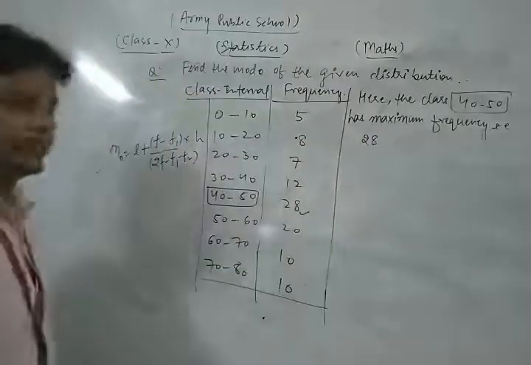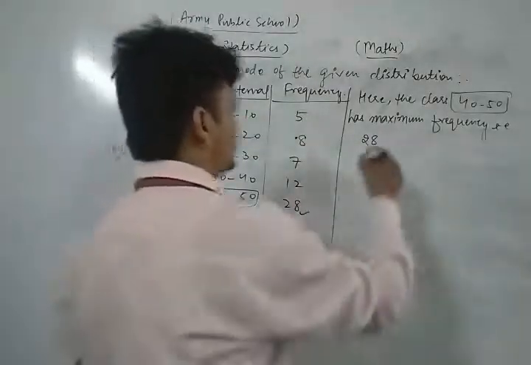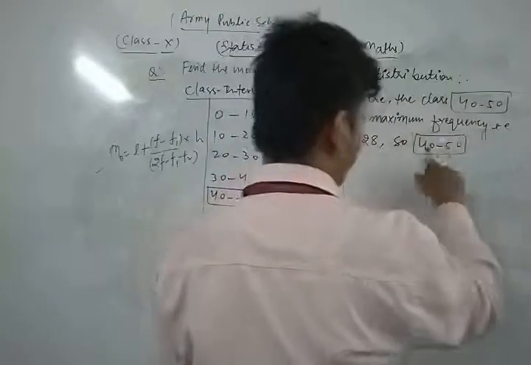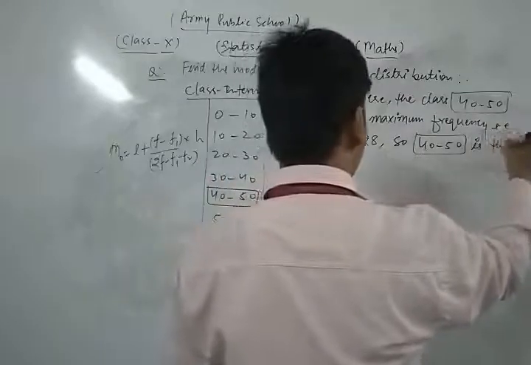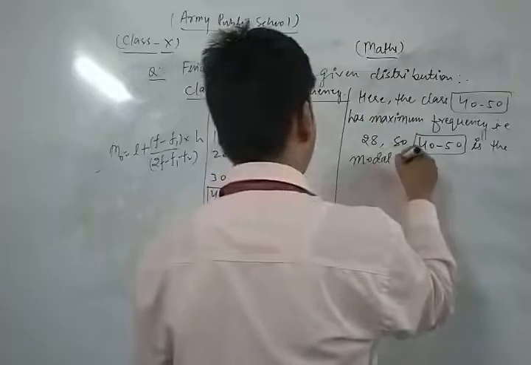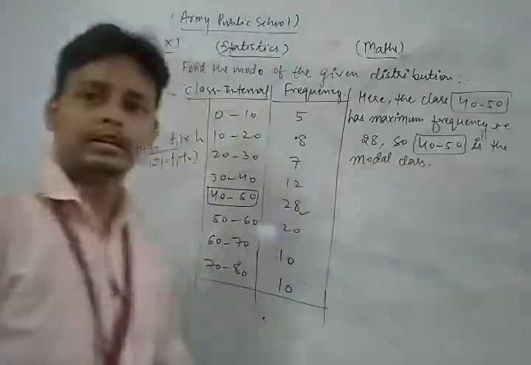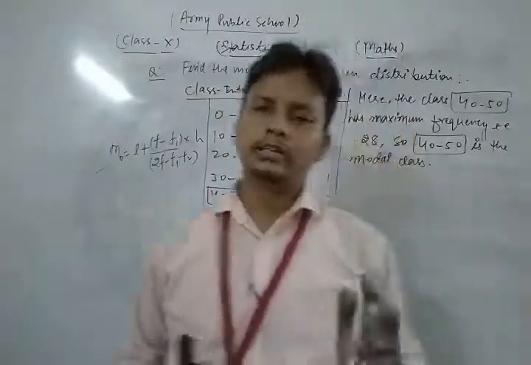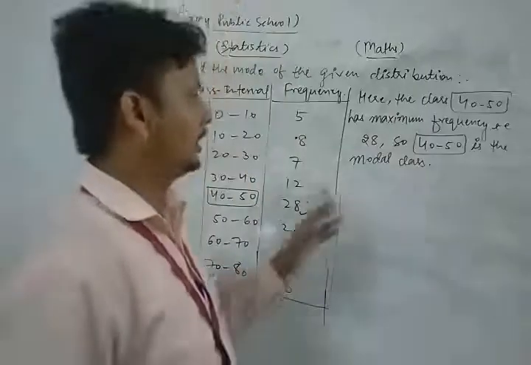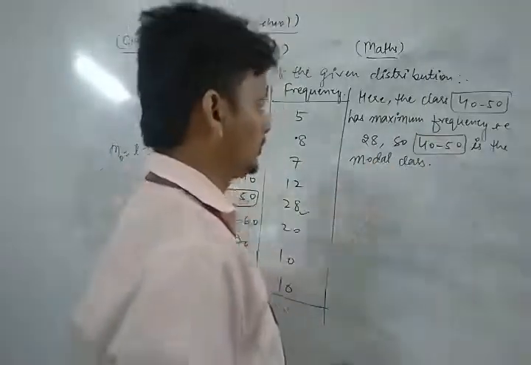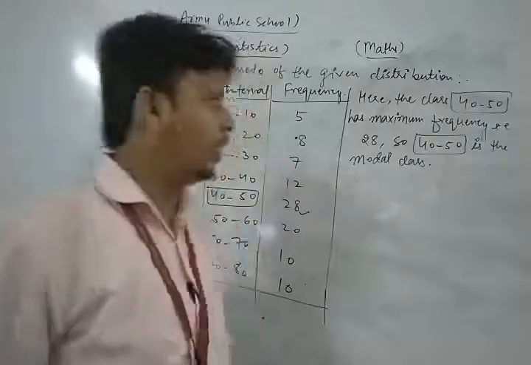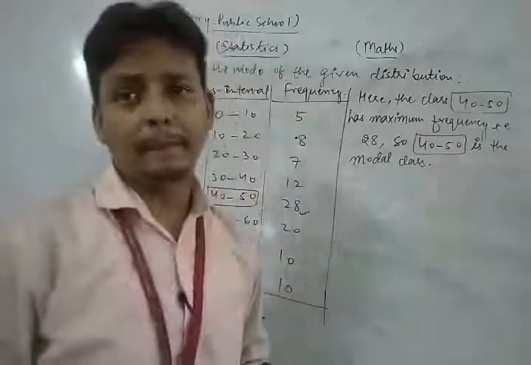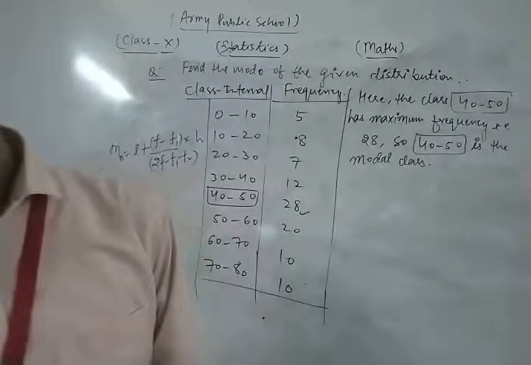So the class 40 to 50 is the modal class. Okay, this is the concept of this type of questions. As 40 to 50 has the maximum frequency, it is the modal class.